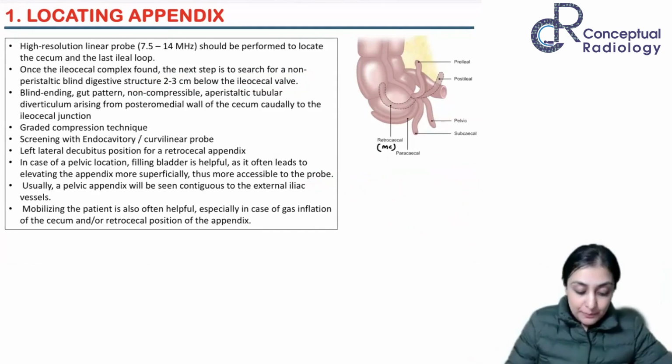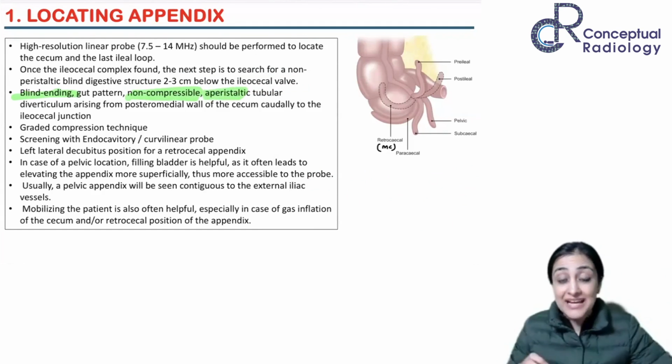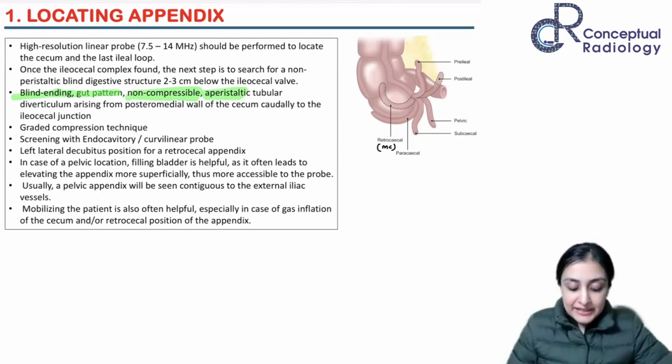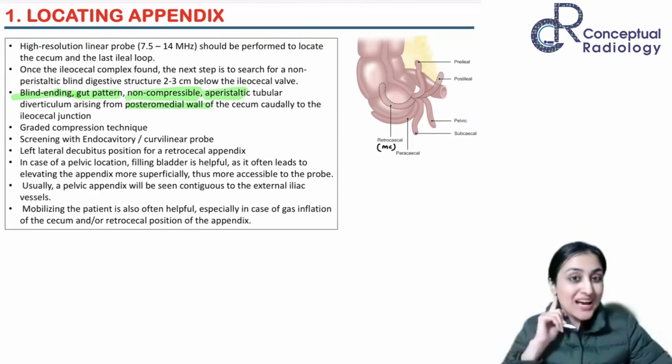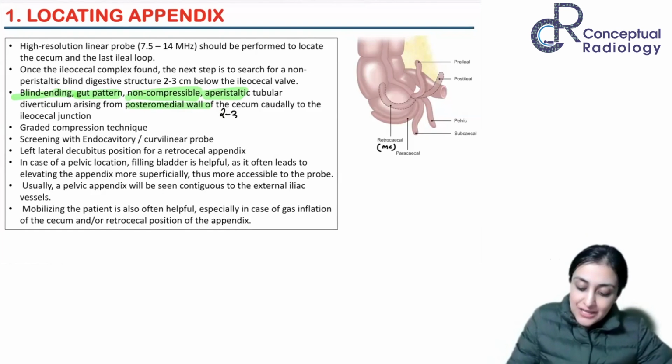How is it going to appear? One, blind ending. You will always see the gut signature. It is going to be a non-compressible, aperistaltic tubular diverticulum. This line should be on the tips of your fingers. Blind ending, gut pattern, non-compressible, aperistaltic tubular diverticulum, which is coming from the posteromedial wall of the cecum, caudal to the IC junction, 2 to 3 centimeters caudal to the IC junction. So that is what is important.